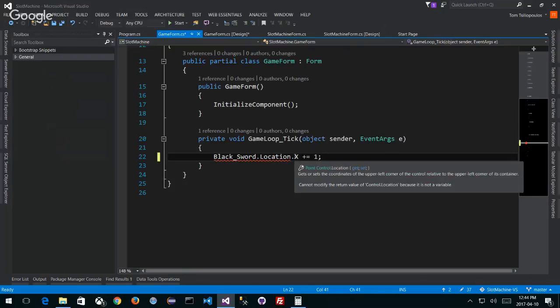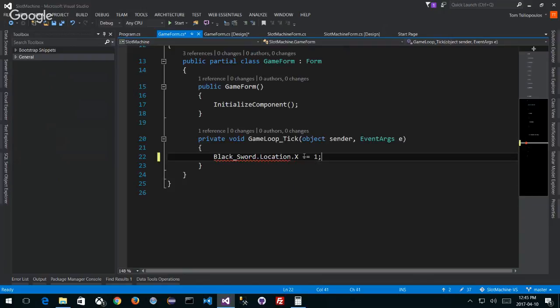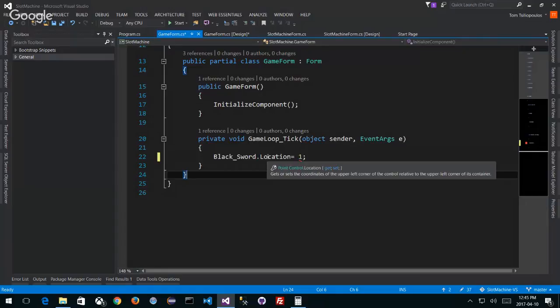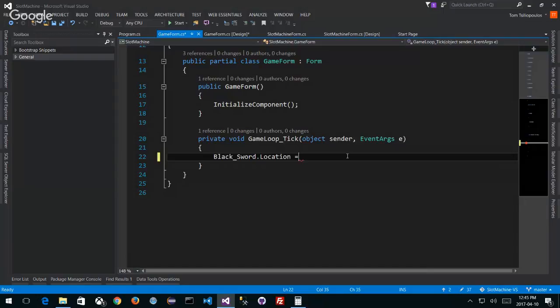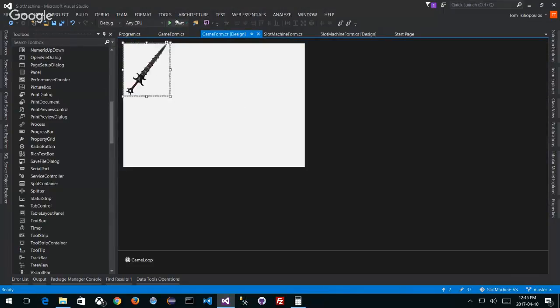Why? So it says I can get or set the value. Can I make it so that it's equal to something else, equal to 1? How can I set the location? Right? How about if I look at this location? What's this? It's a point. So what I need to do is do something like this, right? If that's a point, I can say, well, I want a new point that's equal to, and point is a class. Let's say we'll make the point 100 by 100. Will this work? And then that'll do this every frame, but you won't see the difference, right? So let's try this out. So we'll move from programmatically where it is on the top left, somewhere in the middle. Let's see how that works. So run.